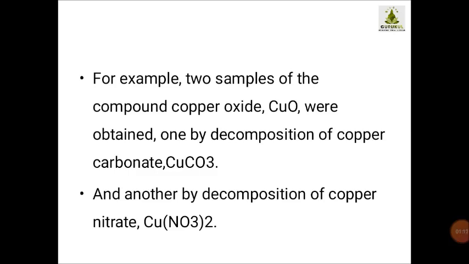Just read this sentence properly. What I want to explain is that copper oxide was obtained, but we are using two different processes.